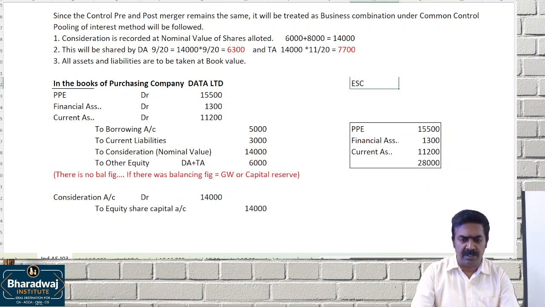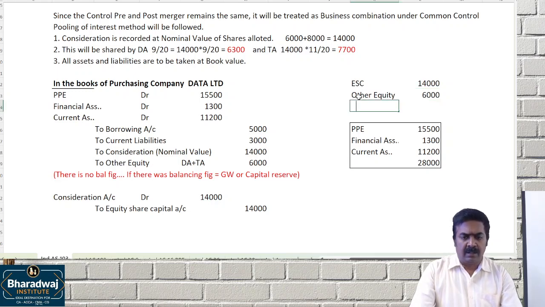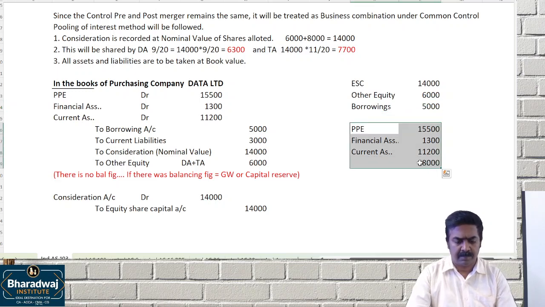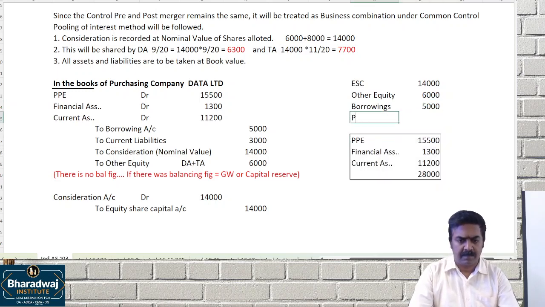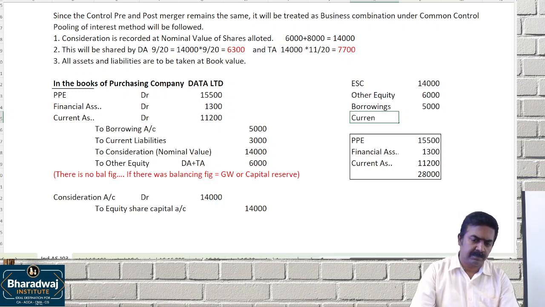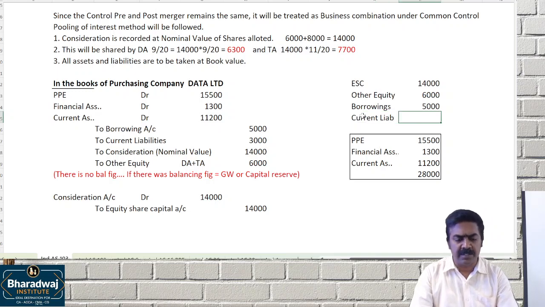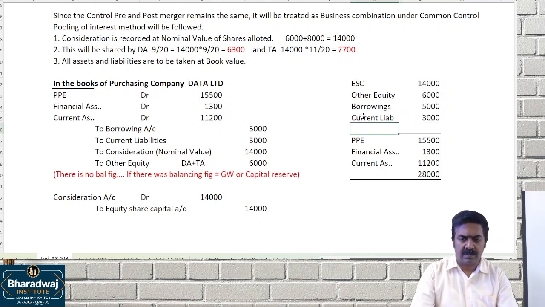Liability side: equity share capital 14,000, other equity 6,000, current liabilities, borrowings, current liability 3,000.